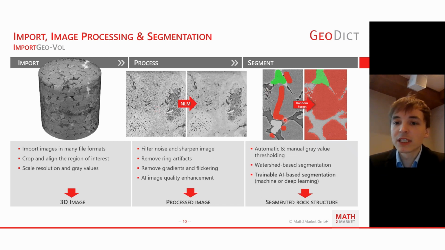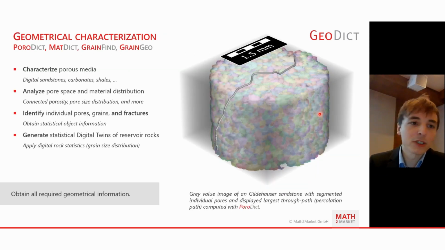As Christian was also showing yesterday, we have different AI-based algorithms like random forest and boosted tree, but also deep learning algorithms like the UNet, to differentiate between the different phases that are present in your gray value images. You can then use this information to populate the model by different training regions to feed the training data for the algorithm, and then you are enabled to obtain a very good segmentation for your structure.